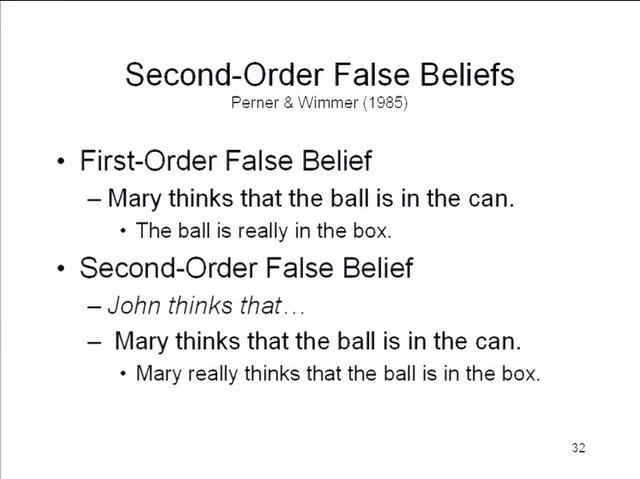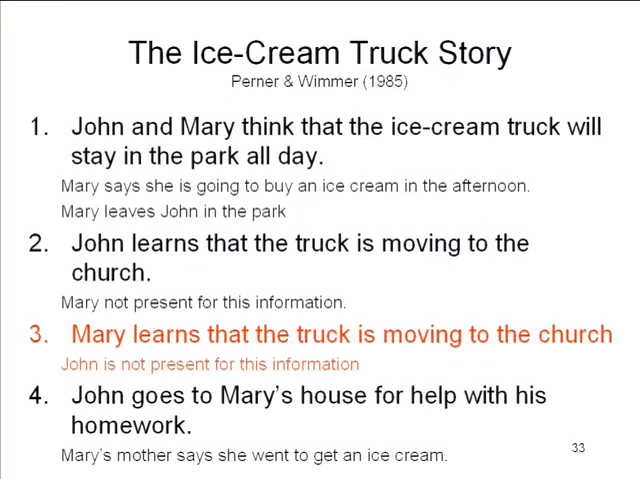Joseph Perner and his colleagues have tested people on these kinds of things by developing a set of stories which are exemplified by what's known in the trade as the ice cream truck story. You've had the Donald story. Social psychology is full of these canonical stories that people use over and over again. Perner and Wimmer wrote the ice cream truck story, which goes as follows. John and Mary think that the ice cream truck will stay in the park all day.